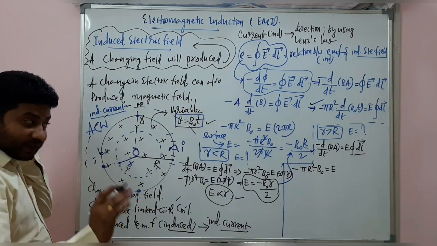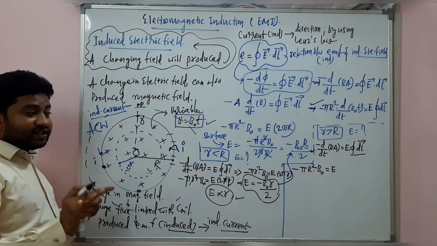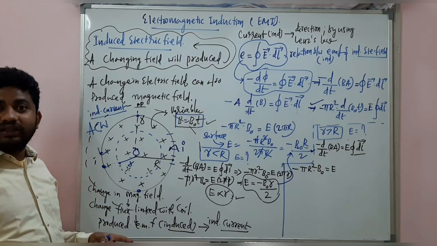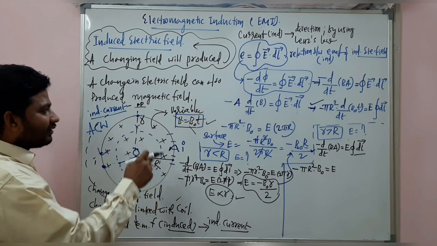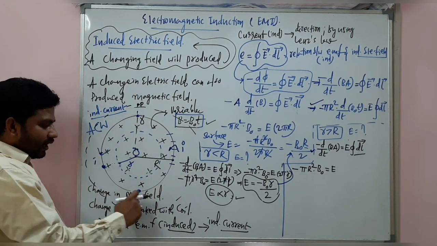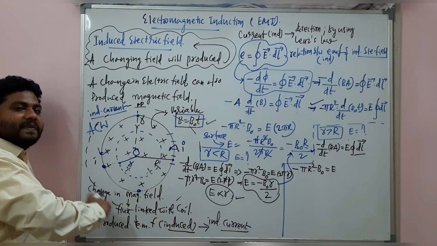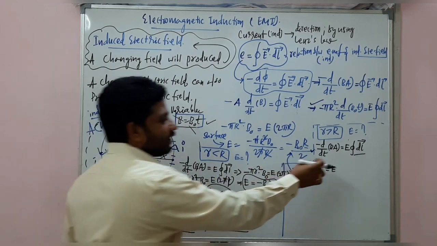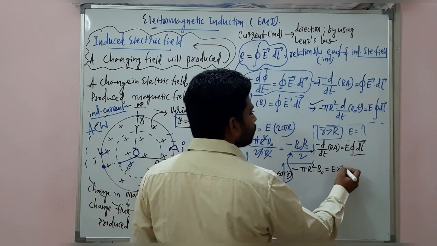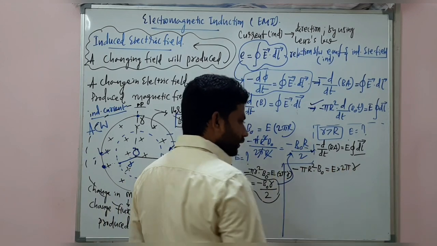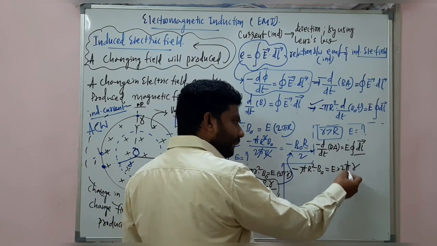What is this integral dl bar? This is not having any connection with the magnetic flux linked with the coil. This is the complete circumference of the imaginary circular ring, so E into surface integral dl bar is 2 pi into small r. So pi and pi cancel.